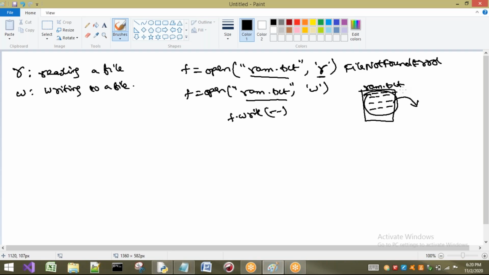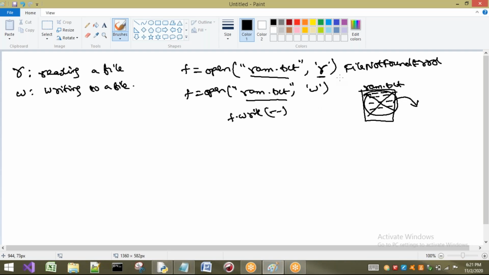Once again I'm repeating. If you are going to perform a write operation, and some data is already present in this ram.txt, the data will be deleted or overwritten and new data is going to be placed in this ram.txt. This is a small disadvantage of the write operation.